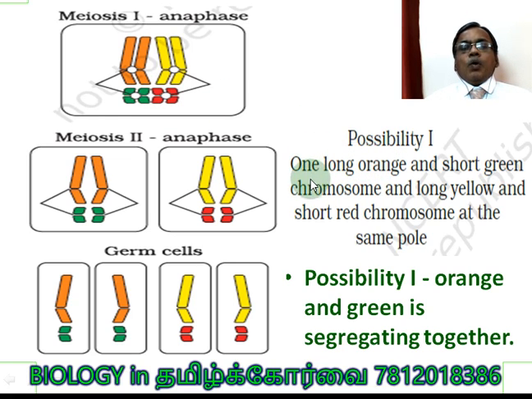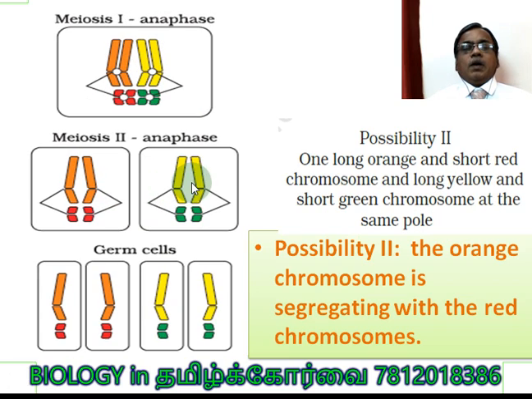Possibility 1: the long orange and green chromosomes, and the long yellow and short red chromosomes, are at the same pole. Are you clear? So orange and green segregate together, and yellow and red segregate together. These two go to one cell and these two go to another cell.